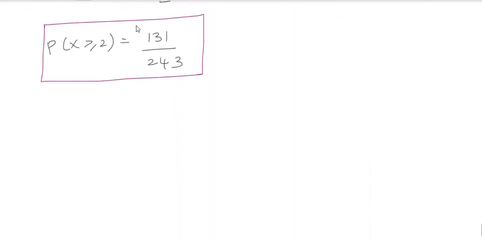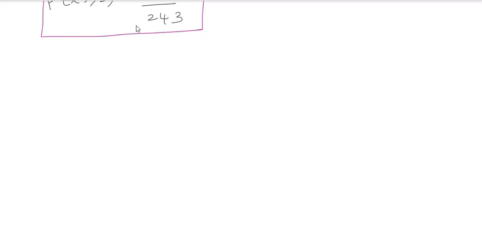Let me go with the second problem. How many times must he fire so that the probability of his hitting the target at least once is more than 90%?